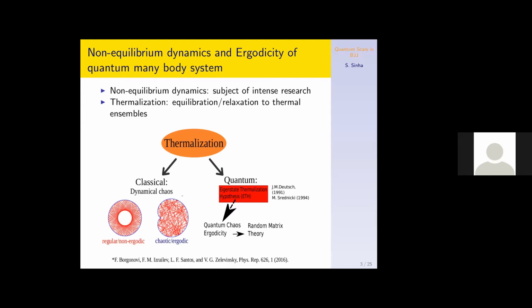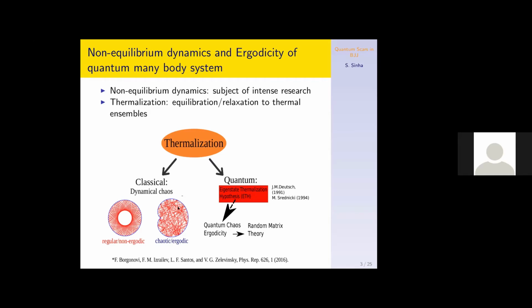Ergodicity is also a pillar of statistical mechanics, which we generally study at the undergraduate level, but how it originates in quantum mechanics is not very clear. In classical systems it is quite clear that ergodicity arises from the phase space mixing of chaotic trajectories, which is triggered by chaos.